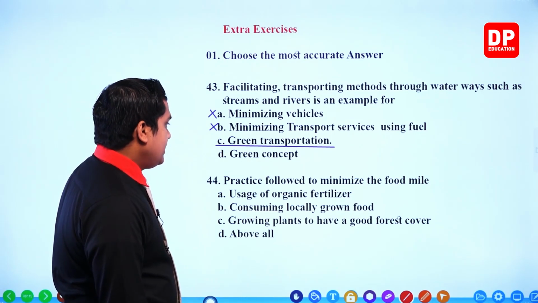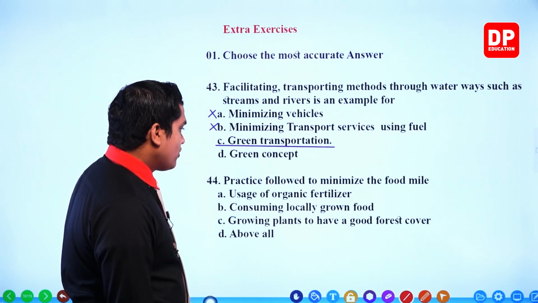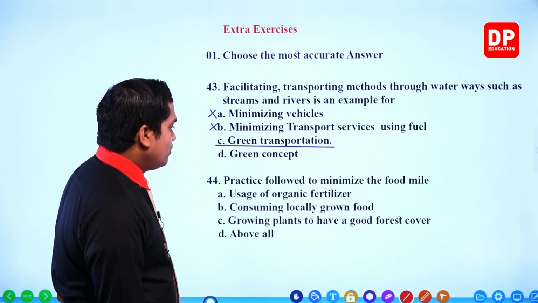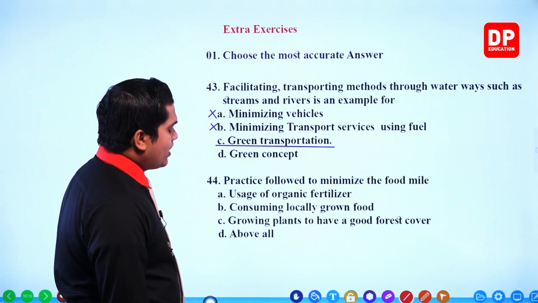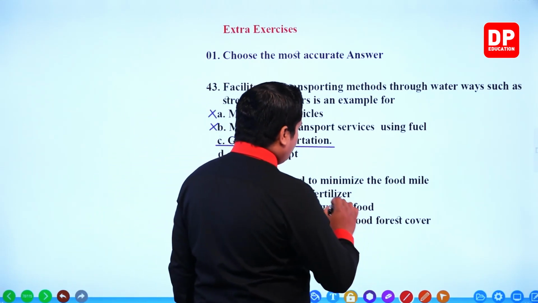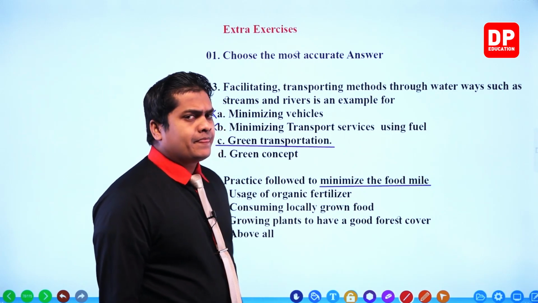Usage of organic fertilizer, consuming locally grown food, growing plants to have good forest cover, above all. Usage of organic fertilizer. So this is irrelevant, right? They are asking to minimize or shorten the food mile.